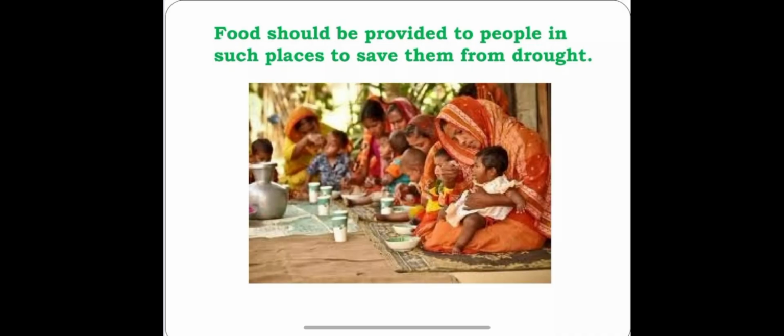So what can we do in situations like drought and famine? Food should be provided to the people in such places to save them.